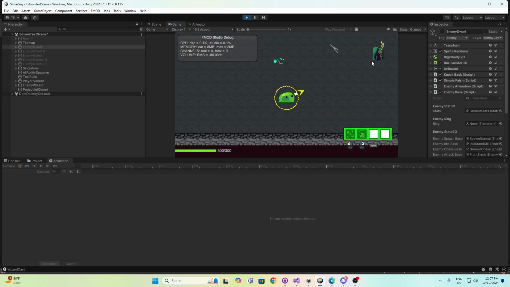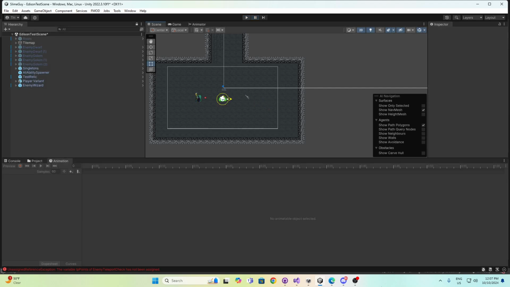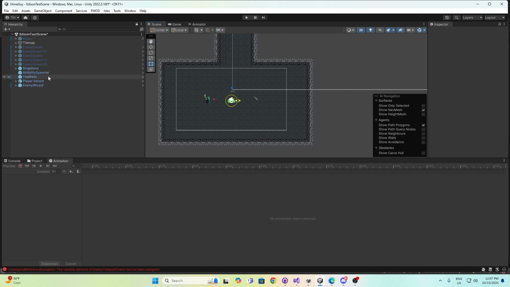It looks like his animation's a little bit longer. Okay, I'll mess with that. But that's how the sound effect system is going to work from now on. I think it works a lot better now.